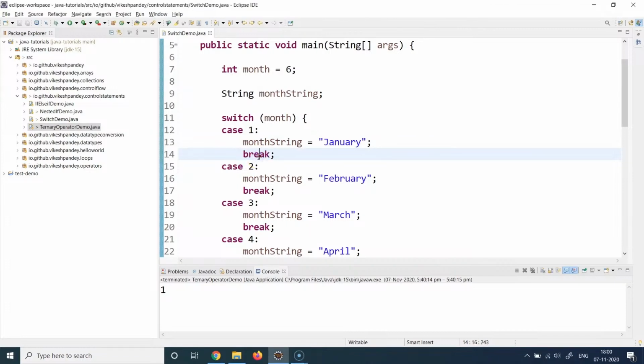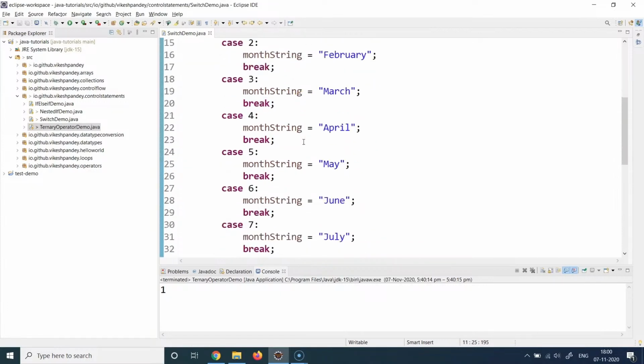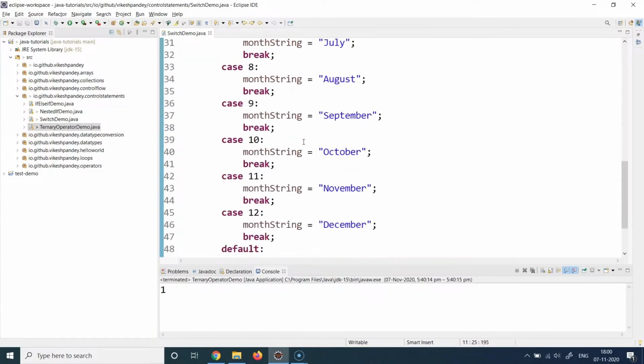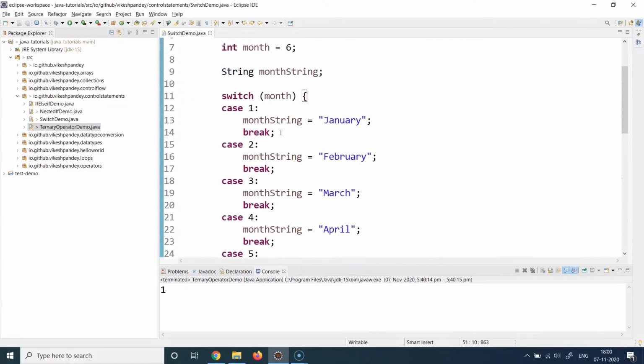You will use the keyword break to abruptly break the control of execution from the current code block, and the code block is identified with curly braces. So here you can see the curly brace starts from here and it ends down to line number 51 at here. So the moment your Java program is going to encounter this particular statement, it is going to jump out of the current code block execution and continue thereafter. That's the basic logic and usage of break statement.